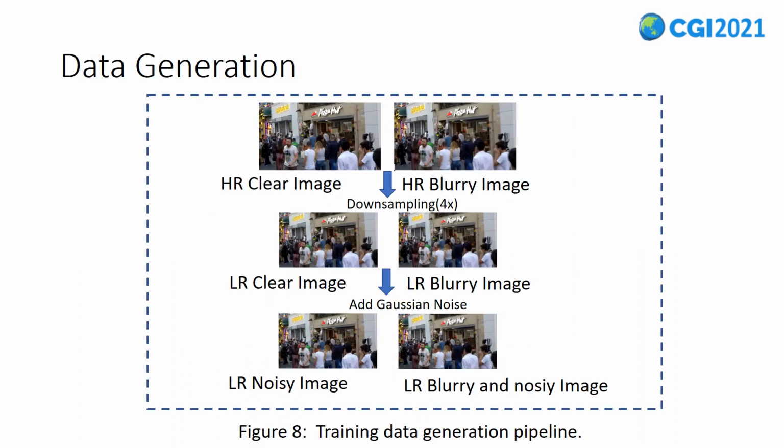Figure 8 is the training data generation pipeline. We subsampled and added noise to the original GoPro dataset in turn. To verify the recovery performance of our method on the multi-distortion images, low-resolution images with blur and noise, we use the classical GoPro dataset which contains a total of 200 pairs of high-resolution blurry and sharp images for training and testing.